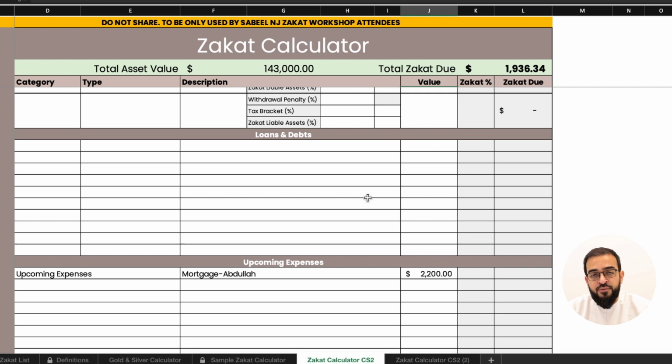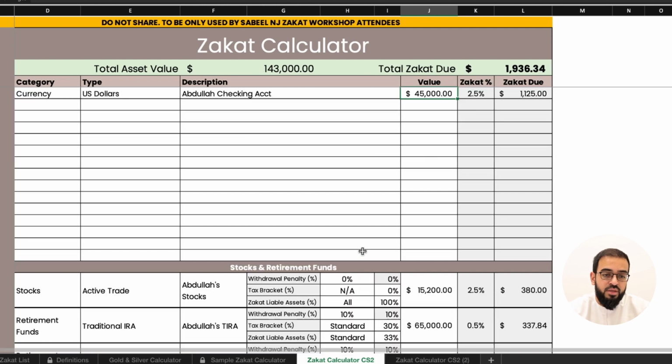Their monthly mortgage is $4,400, of which Abdullah is responsible for $2,200. And so we've listed that out in the upcoming expenses. Abdullah's total asset value is $143,000, of which he owes $1,936.34 as his zakat this year.